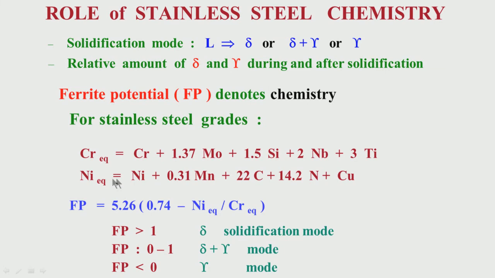Here the chemistry has to be explained through a ratio of nickel equivalent by chromium equivalent. Nickel equivalent is basically all elements clubbed together along with nickel, which is an austenite stabilizer, and all elements which are ferrite stabilizers have been clubbed together with chromium, which is again a ferrite stabilizer. So chromium equivalent and nickel equivalent we find out from the base chemistry. Then the ratio of this will determine how the solidification is taking place.